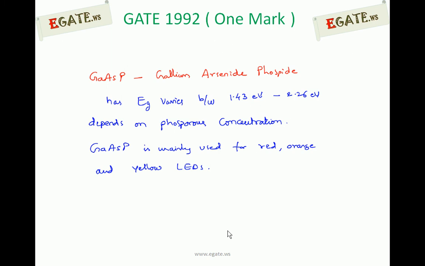So phosphorus is added to increase the energy gap such that we can get visible spectrum light, and in that we get different lights like red, orange and yellow LEDs. So the right option for the question is gallium arsenide.